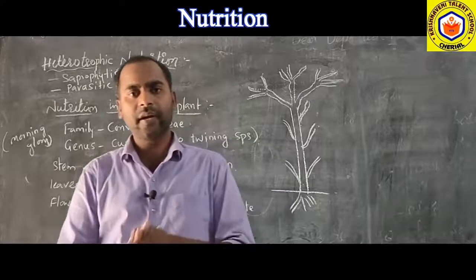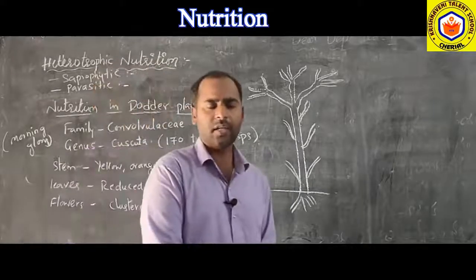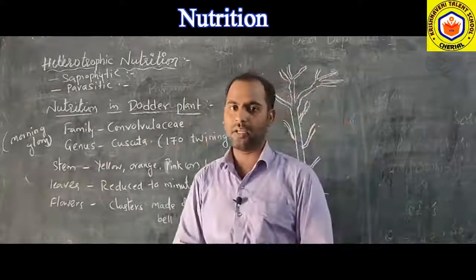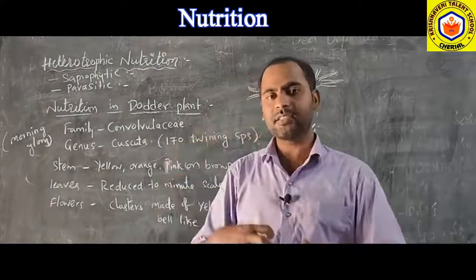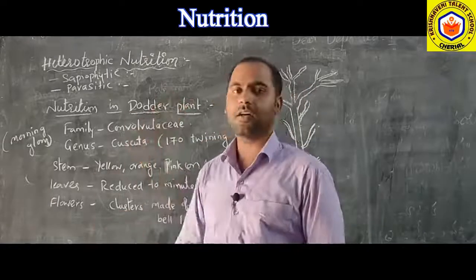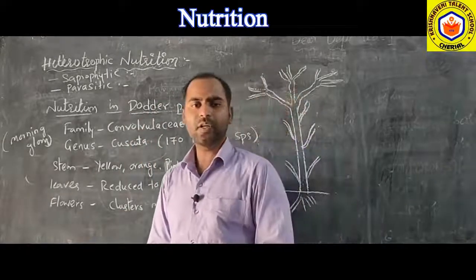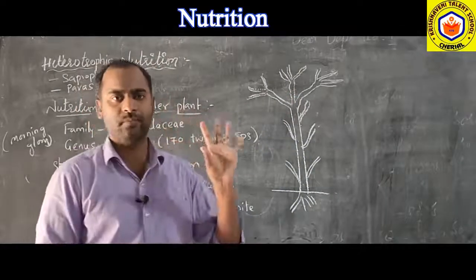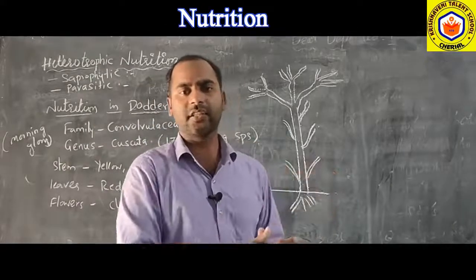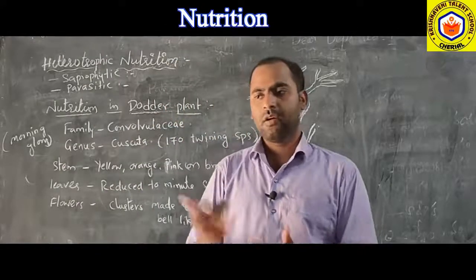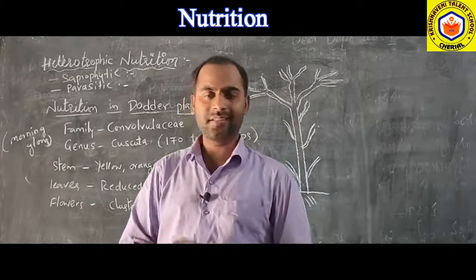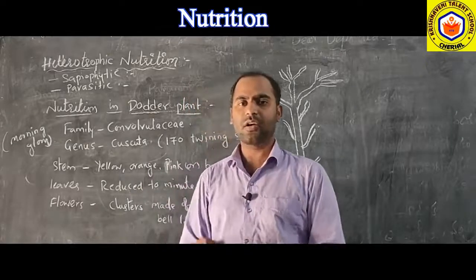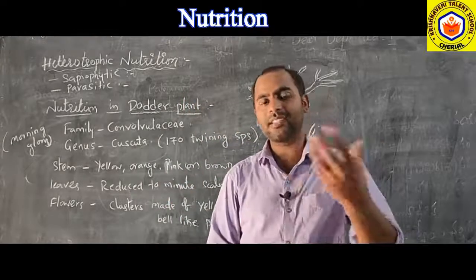So in holozoic nutrition, what is happening? All the holozoic organisms take the food inside their body, and then digest the food inside the body. But the saprophytic organisms do not ingest the food into their body. They digest the food first, and then they absorb it directly after digesting it outside their body, like bread molds, yeast, and mushrooms. These are all saprophytic organisms, and they are also called scavengers or recyclers.